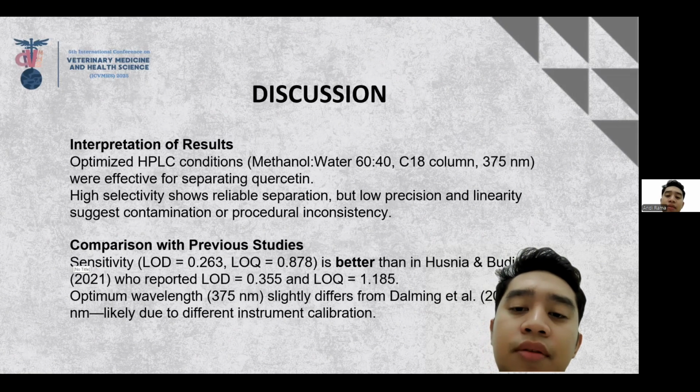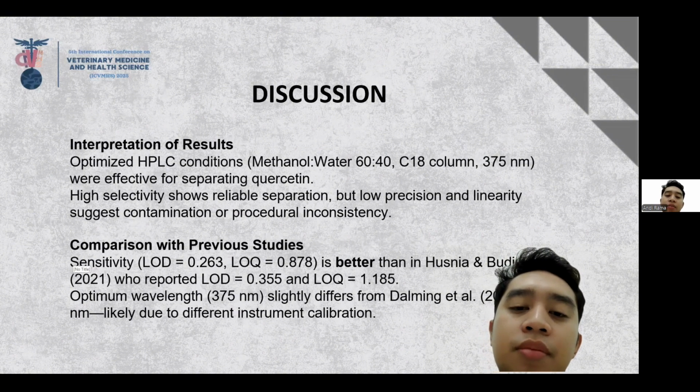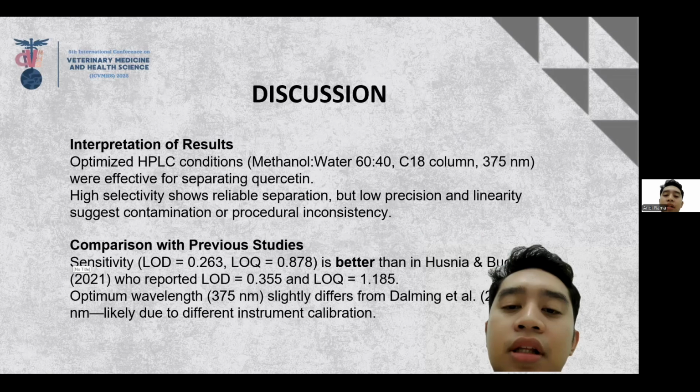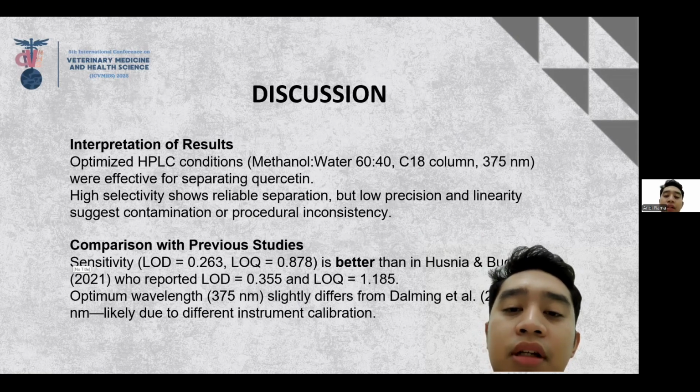So moving on to the next slide, the result indicates that the optimized method can effectively separate quercetin, as reflected in the strong selectivity values, and the sensitivity result was also good, suggesting that the method is suitable for detecting low concentrations. However, the lack of precision and ideal linearity may be due to contamination in the sample series and a need for tighter quality control during testing. Compared to previous studies, our LOD and LOQ were lower than those reported by Husnia and Widyarti 2021, indicating better sensitivity.